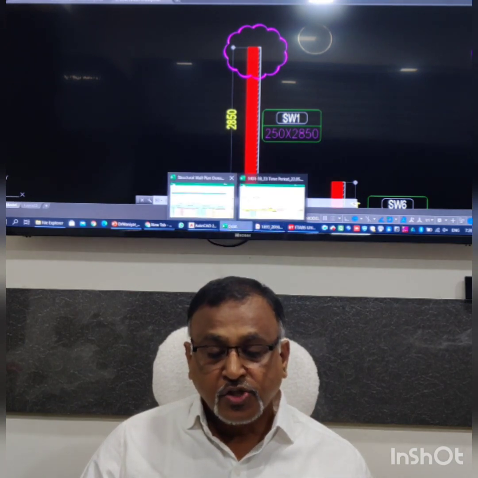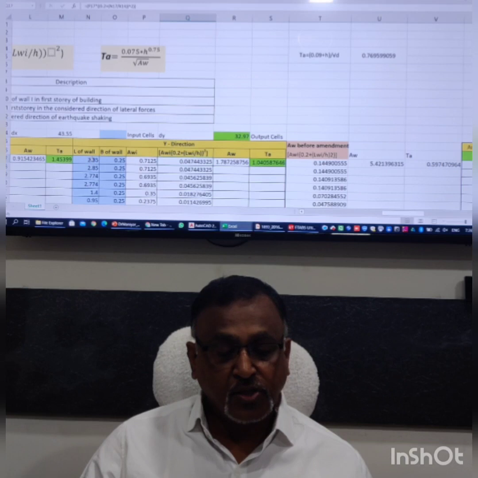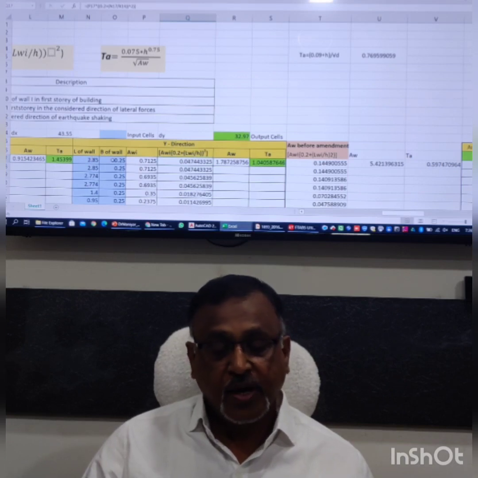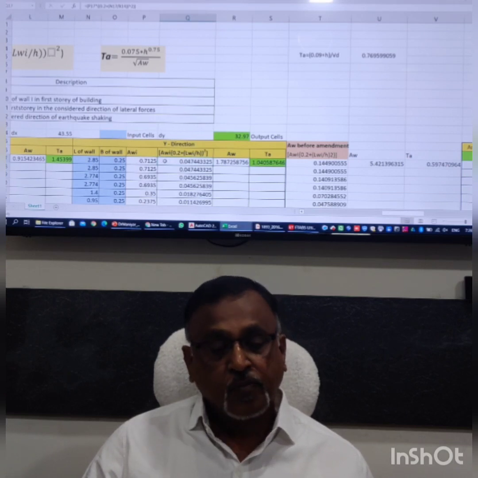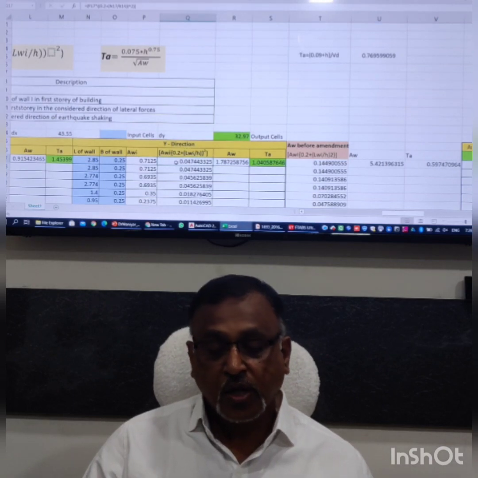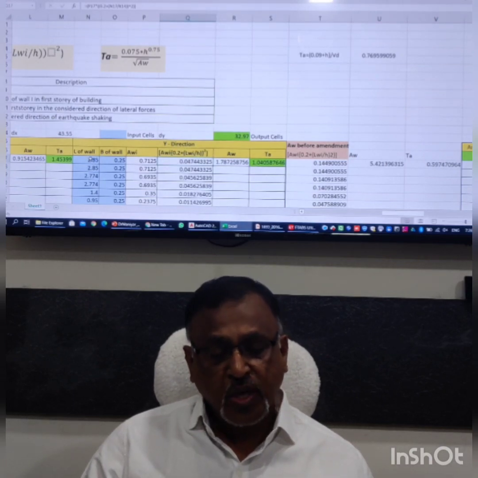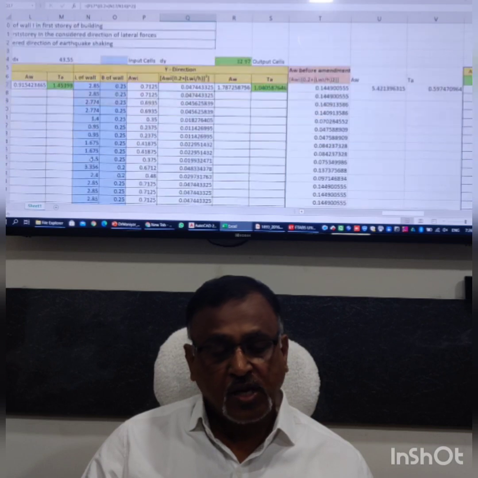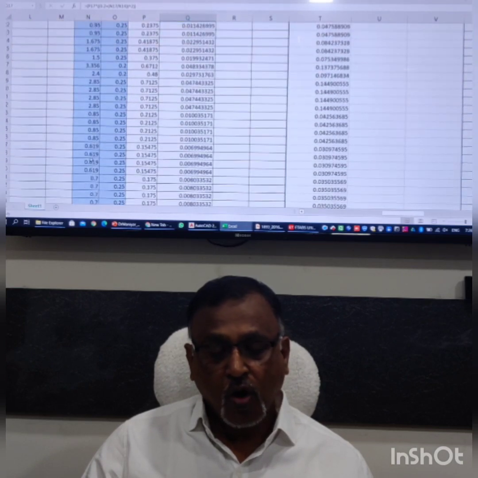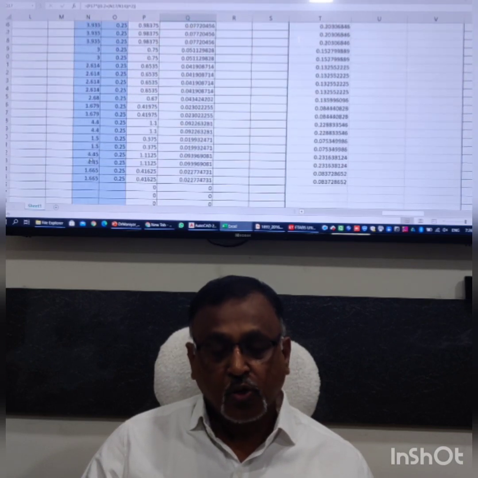You can check it here. The length is 2.85, it is given in meters. 0.25 is the breadth. So this is the area of that wall, and the contribution of this wall to the AWI term is calculated here. So in the same way, whatever number of walls are there, for all walls these terms are calculated.